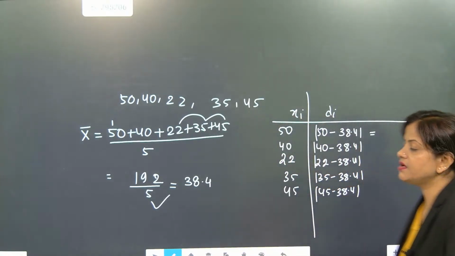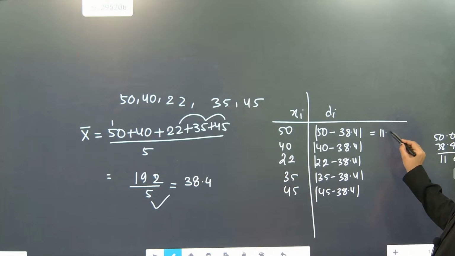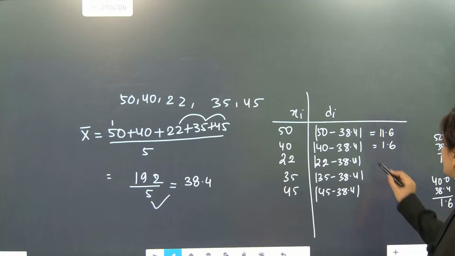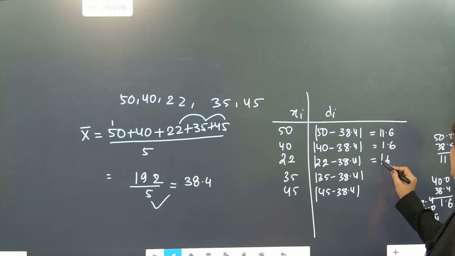Once you are writing the deviation values, here 50.0 minus 38.4 will become 11.6. Now 40.0 minus 38.4 is coming as 1.6. Then here 22 minus 38.4: the minus means it will come plus only, 16.4.